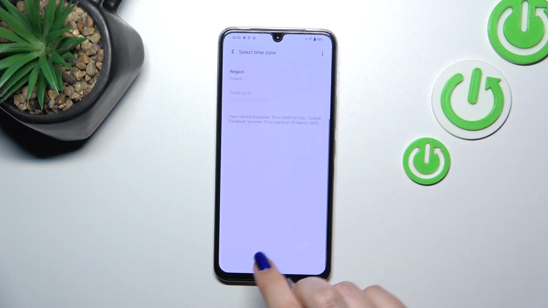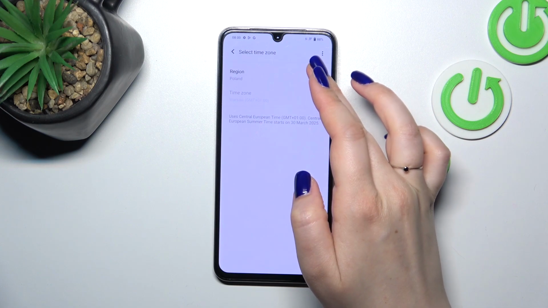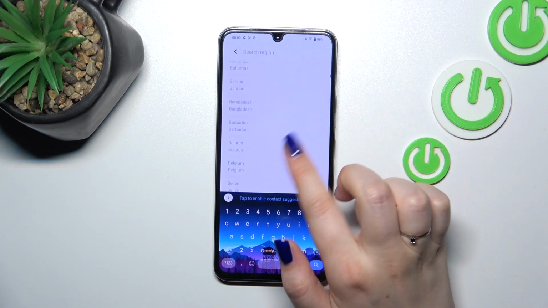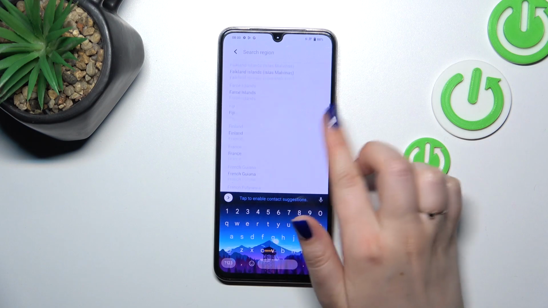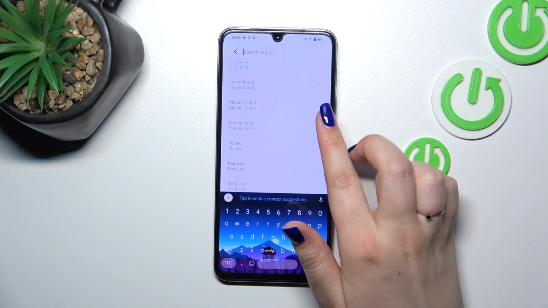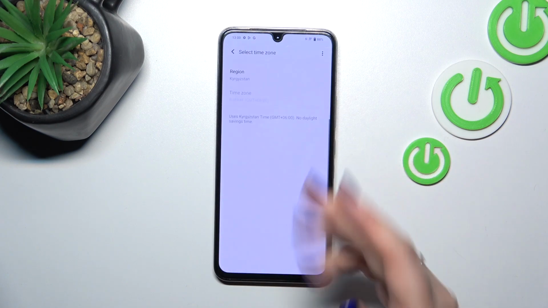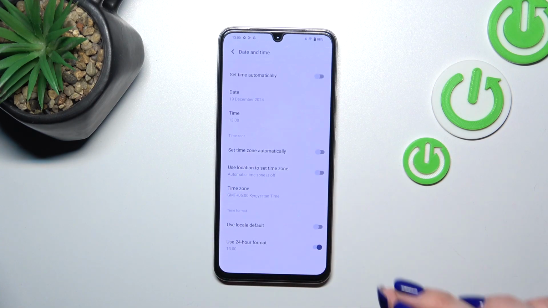Let's tap on the time zone. This is also the thing we can change. Tap on the region, and here we've been transferred to the full list of available regions. So find yours and tap on it. For example, this one, it will be immediately applied, and of course be aware that after changing the time zone, the time will also change according to it.